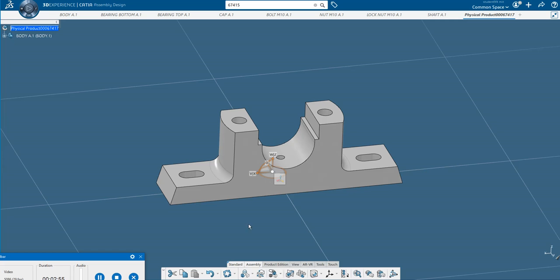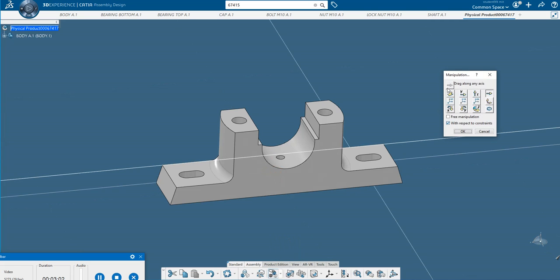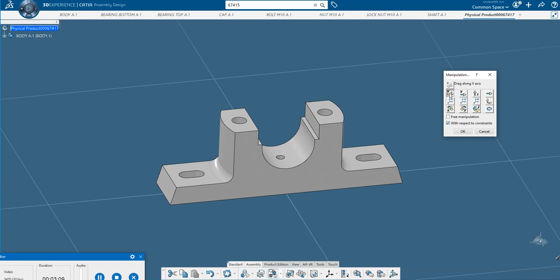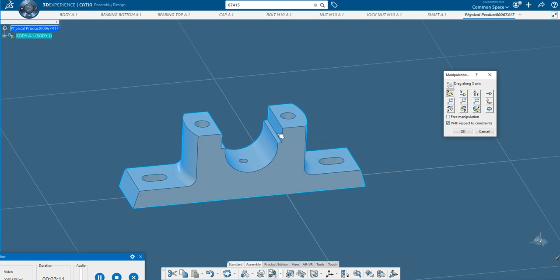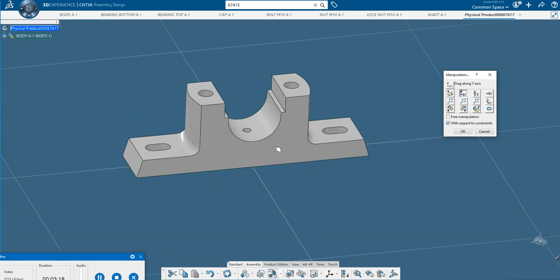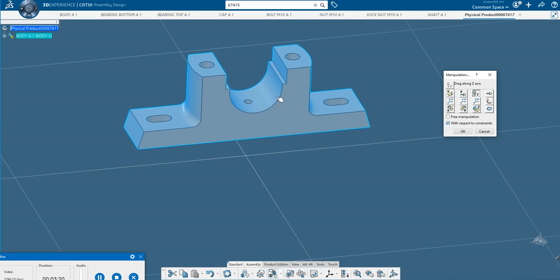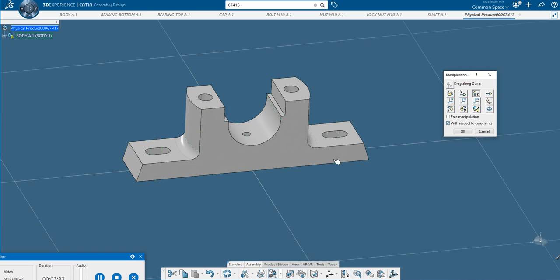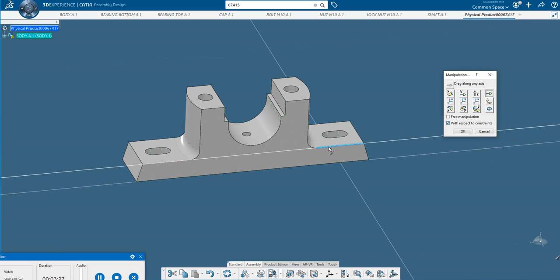Now here, if you want to move the parts in any direction, so you can use this manipulate. So click on this manipulate. So you will get this window. Here you can move the part in any direction. So let us say if you want to move it in X direction like this. So this is the direction you can see, or you can move this one in Y direction or in Z direction, or if you want to move this part along any edges, let me take this edge, this is a reference.